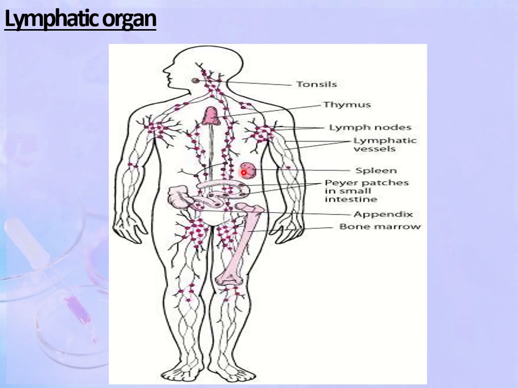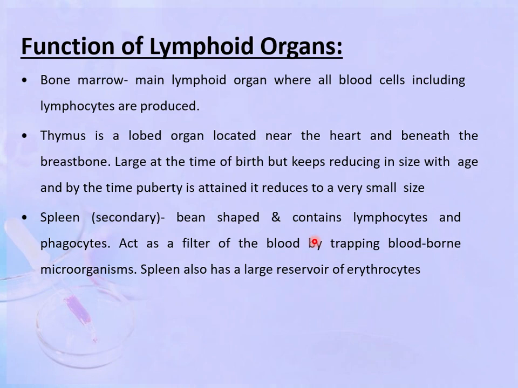This diagram shows the various lymphoid organs present in our body: tonsils, thymus, lymph nodes, lymphatic vessels, spleen, Peyer's patches in small intestine, appendix, and the bone marrow. Out of these, the thymus and bone marrow are the primary lymphoid organs and the others are secondary lymphoid organs. Next, the function of these lymphoid organs.